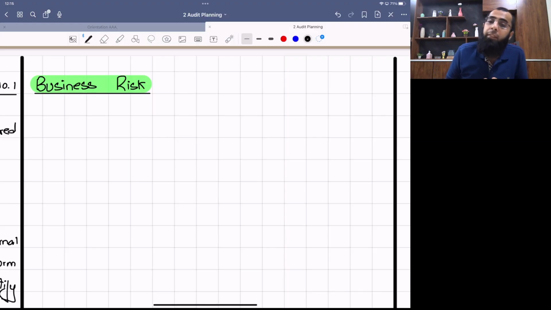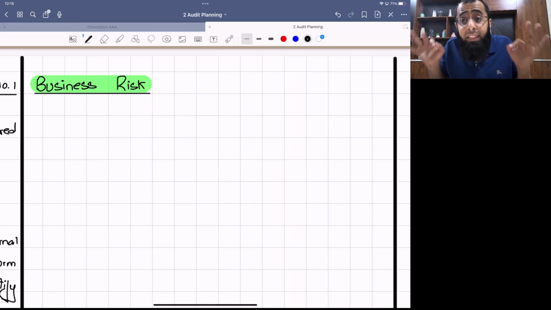Now, what are the objectives of an entity? To generate profits, to maintain itself as a going concern, to maintain good cash flows. These are the objectives of the entity. Anything which can affect the entity's ability to achieve its objectives. For example, if an entity is facing a legal case, it's a business risk because that will affect your profits.